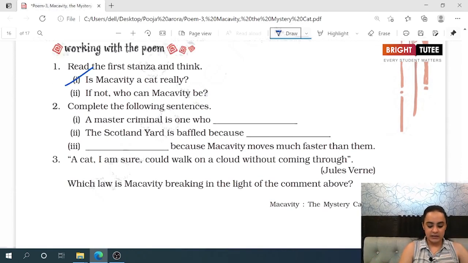Is Macavity a cat really? Do you think Macavity is really a cat? No, we believe that it is a human being, because being such a master criminal can only be done by a human being. So the cat has been used as a metaphor to talk about a human. If not, who can Macavity be? I have already told you the answer. It is a human being, and the cat has been used as a metaphor to describe this human.